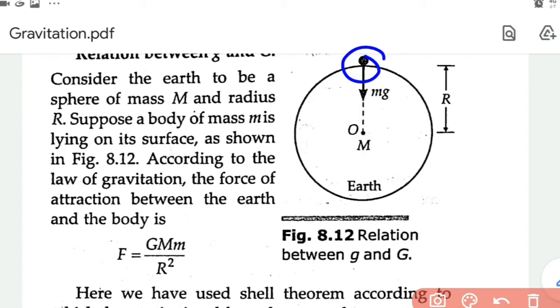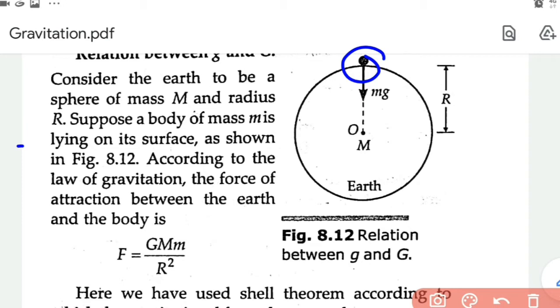According to Newton's law of gravitation, the force of attraction between Earth and that object, or the force exerted by Earth on that object, can be written as F is equal to GMm by R square, where capital M stands for mass of Earth and small m stands for the mass of that object.